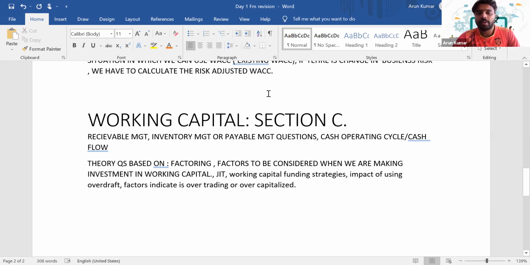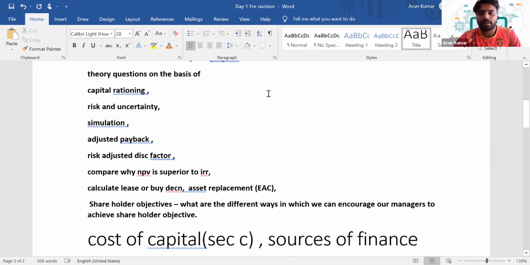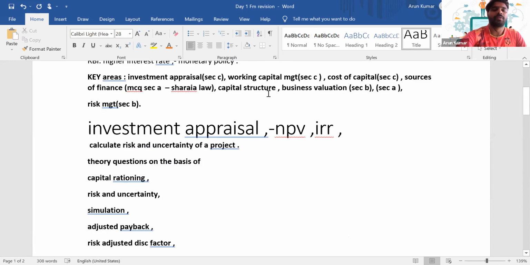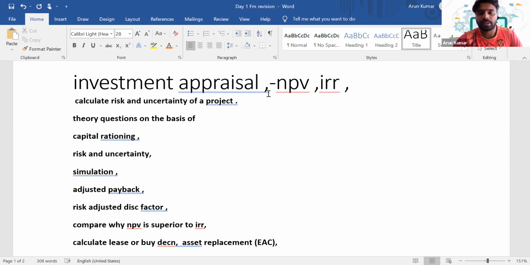Okay. So today we are moving ahead to the next topic, which is investment appraisal. We know that it's a section with more weightage compared to any other section. In investment appraisal, basically you need to know how to calculate the NPV and IRR. I hope you remember how to calculate NPV and IRR. We'll revise it. Apart from calculating NPV and IRR, we should always understand that these are based on certain cash flow forecasts.